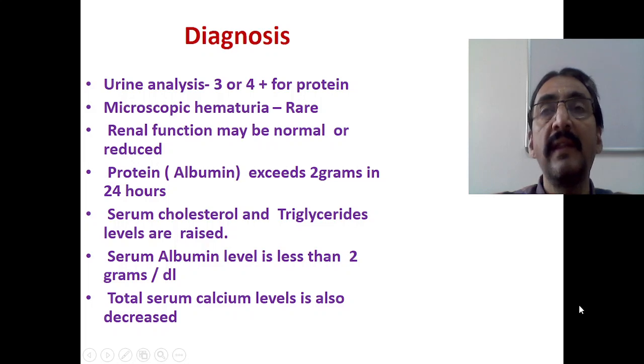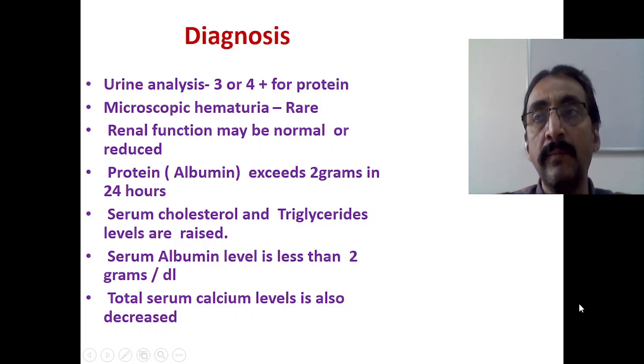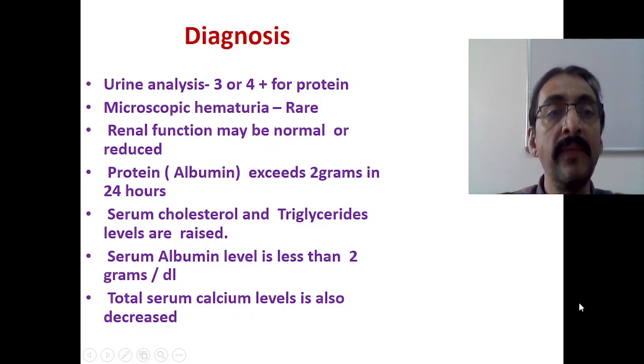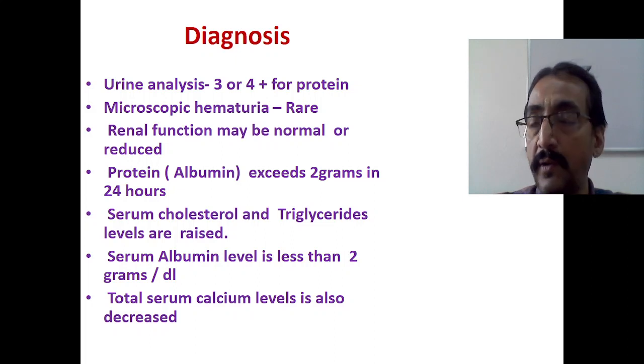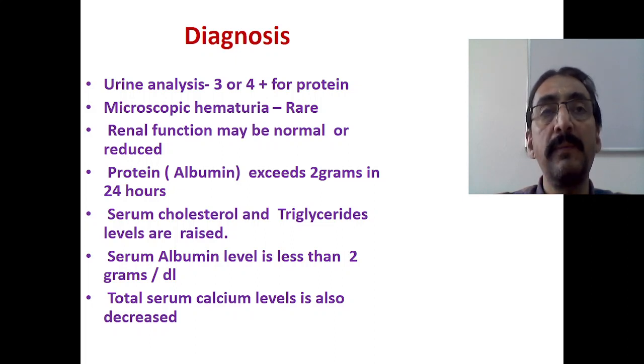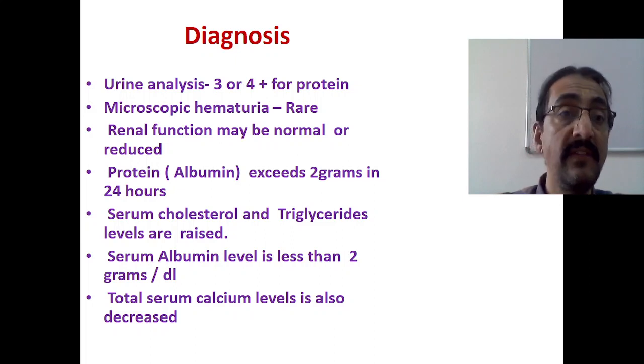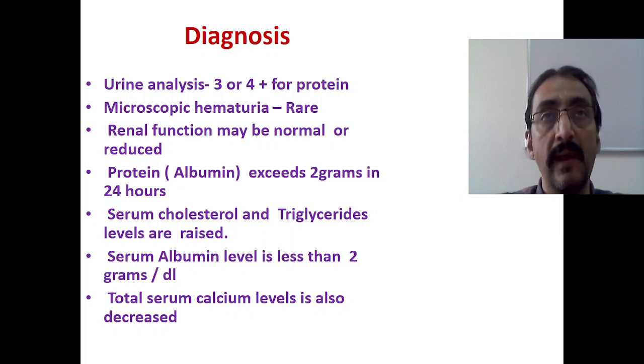Now, what is the diagnosis? When you say this is a case of nephrotic syndrome, or nephrotic range proteinuria, urine analysis shows 3 plus or 4 plus for proteins. Microscopic hematuria is very rare in minimal change nephrotic syndrome. In nephrotic syndrome the renal function may be normal or reduced.